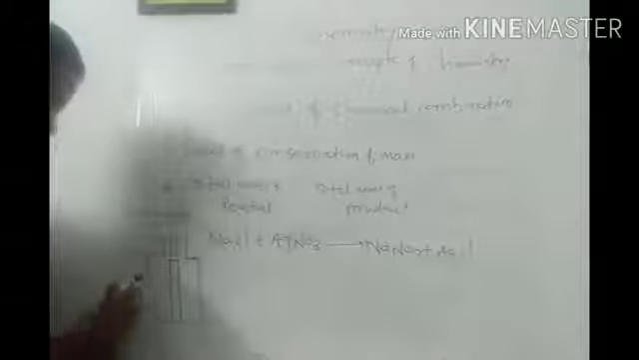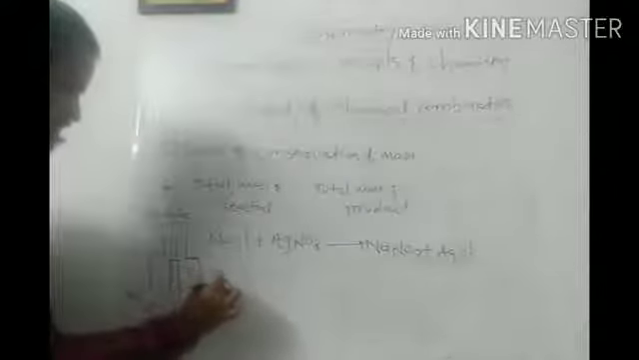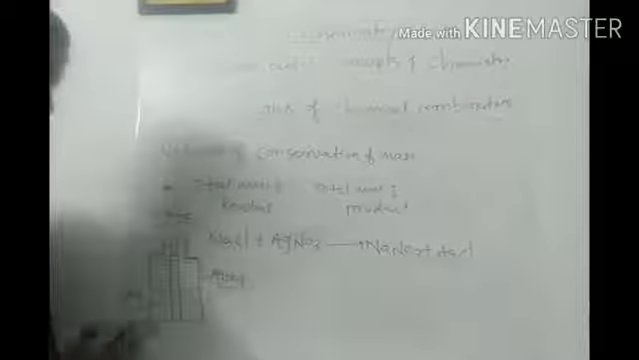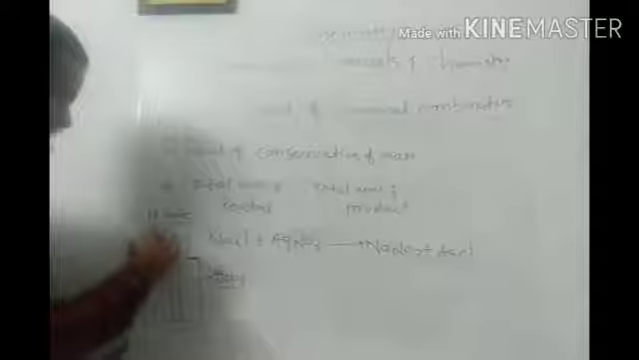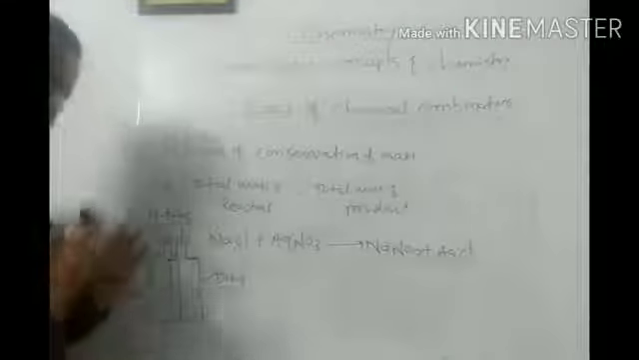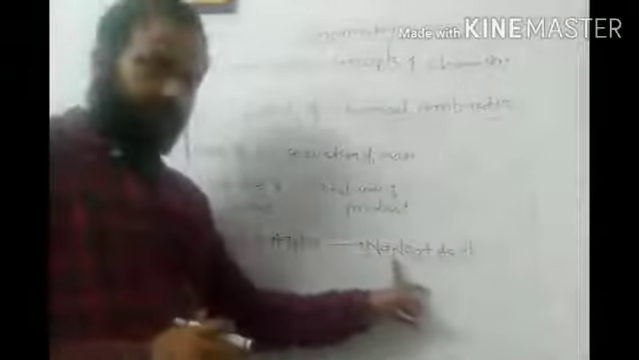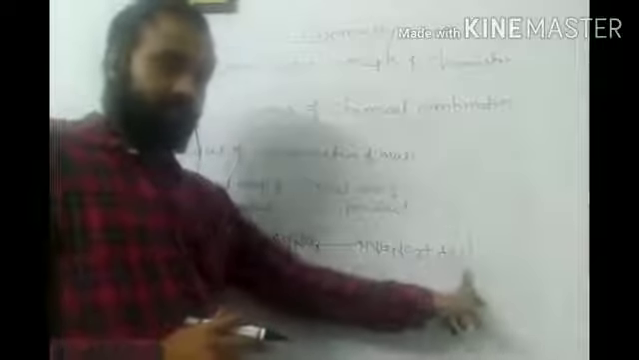And here a separator wall is there. This side contains, let us say, NaCl, and this side contains AgNO3. This portion is open, meaning I am entering NaCl solution through this entry, and through this entry I am going to pour AgNO3. When they mix with each other, what will I get? NaNO3, that is sodium nitrate, and AgCl as the product.